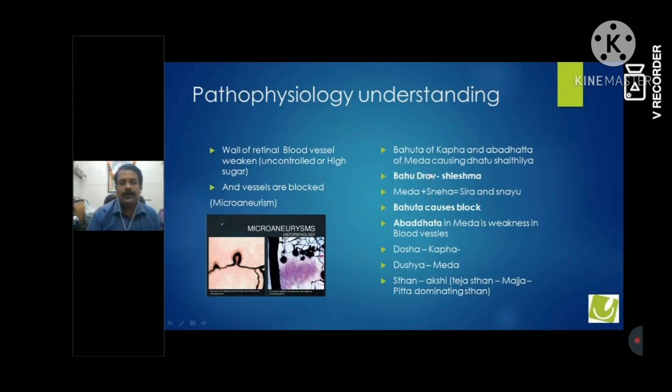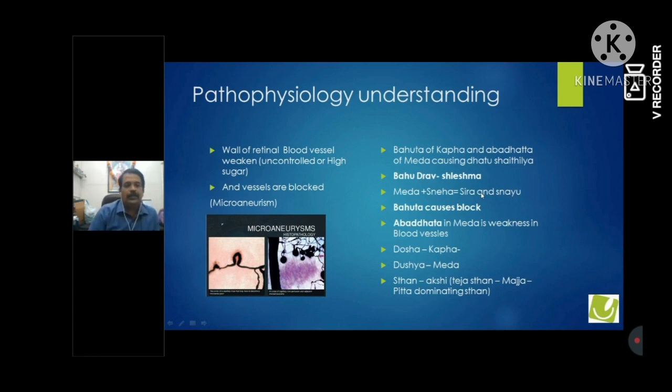Now here, what happens in Prameha is that there are 2 things very clearly said in all the 3 Samhitas, Charak, Sushruta and Vagbhat: Bahuta and Abadhata of Kapha and Meda. Because of Kapha Bahuta, there is a lot of pressure in the retinal vessels, and because of Meda Bahuta, there is a blockage in the retinal vessels. The second thing is Abadhata. We all know that Medasa Sneham Adaya Sira Snayutva Apde, so there is a close relation of Meda Sneha in the formation of vessels.